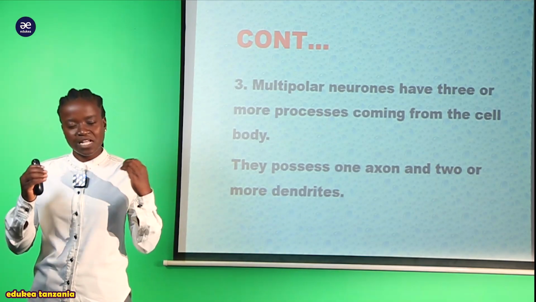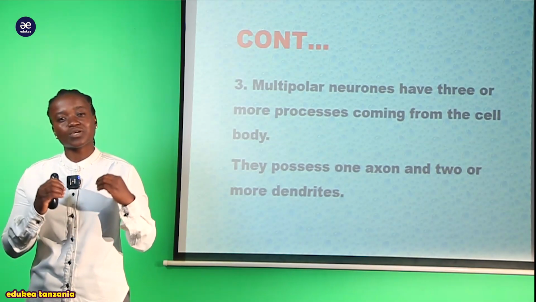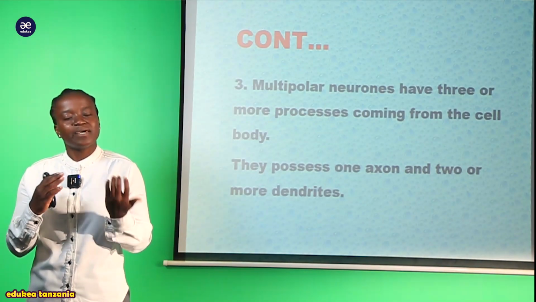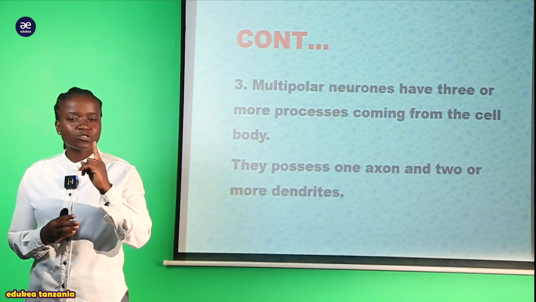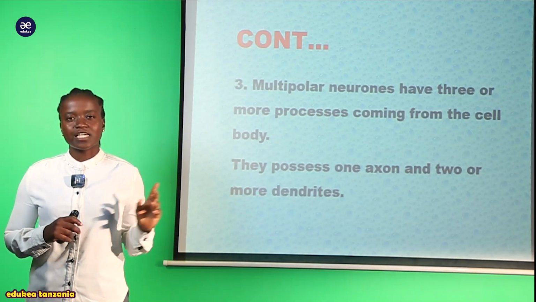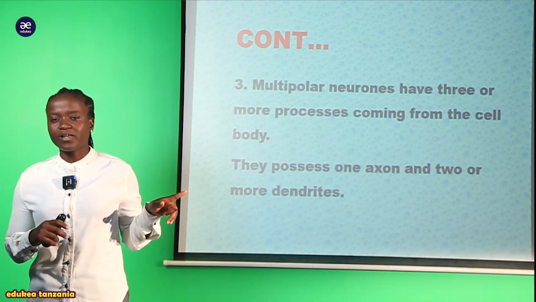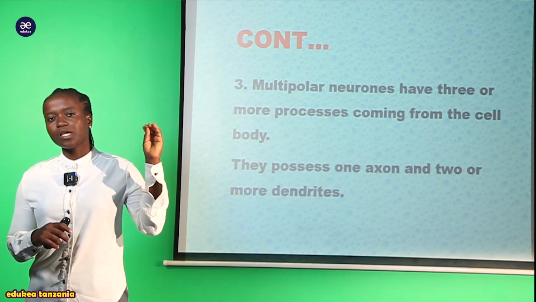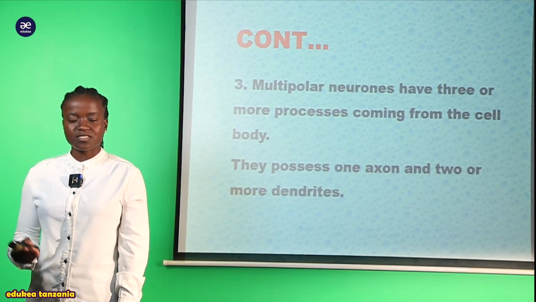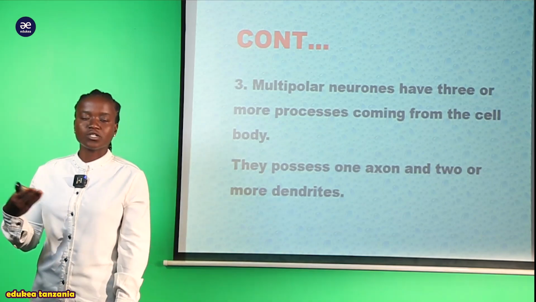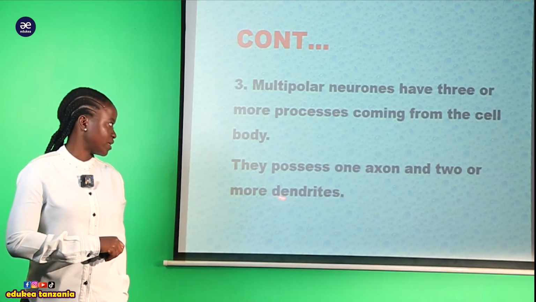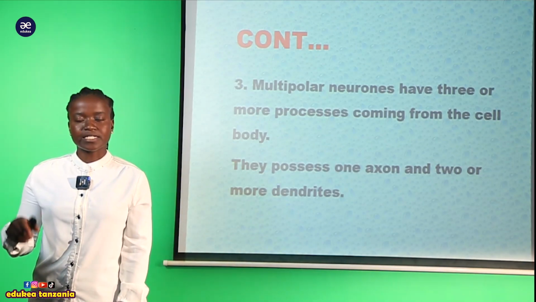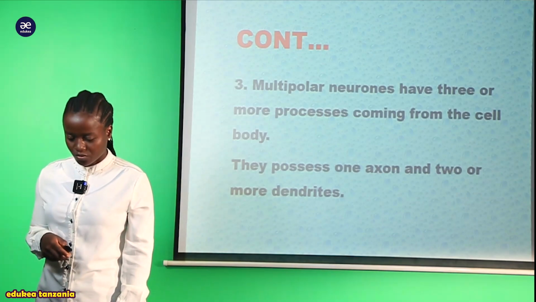These dendrites that come from the cell body are many, but there is only one axon. And that is the difference between this multipolar and the bipolar and the one we call unipolar. Since this multipolar possesses a lot of dendrites, it has only one axon.